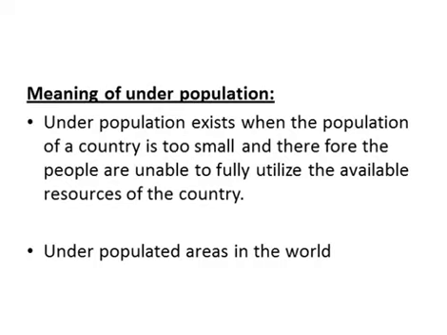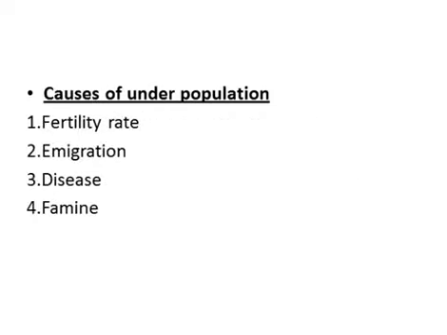Now, the causes of underpopulation. First point is fertility rate. The fertility rate in many developed and developing countries has dropped to about 2 children per woman due to factors like literacy, economic development, or urbanization. Urbanization means increasing the cost or standard of living, making the idea of having big families impractical.